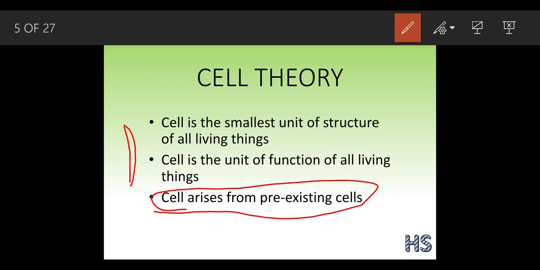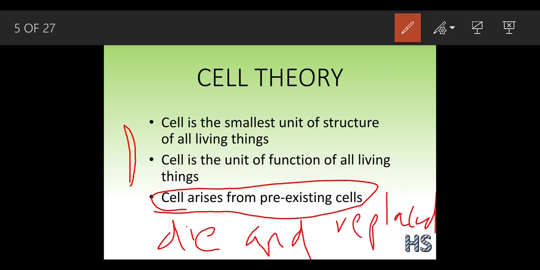Why? Because new cells come to the place where we have got wounded, where we have got hurt, and a new cell arises, and that is why it gets covered up by our new skin. So this says that the cell arises from the pre-existing cells, meaning that cells die also and get replaced also by the time.